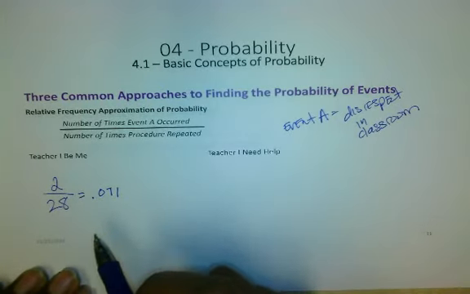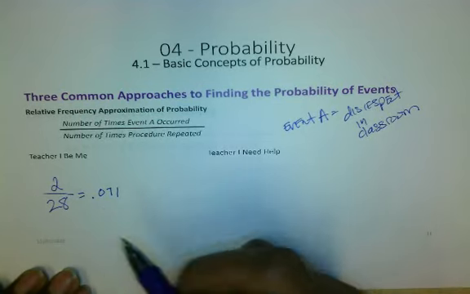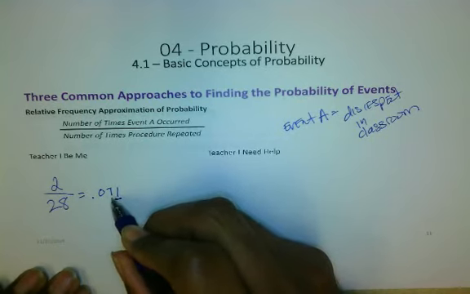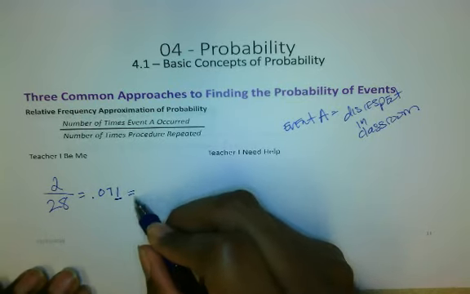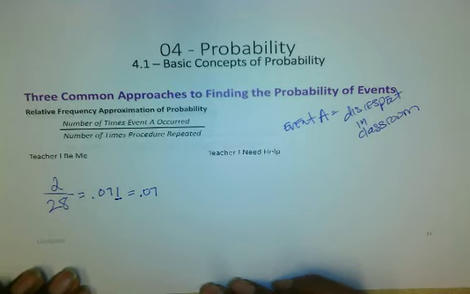Now, we're going to round this. When we round, 2 probability points is probably the best thing to do. So we always look at this digit right here. Since this 1 is less than 5, we just leave the digit before it by itself. So we would round this to a 0.07 probability.